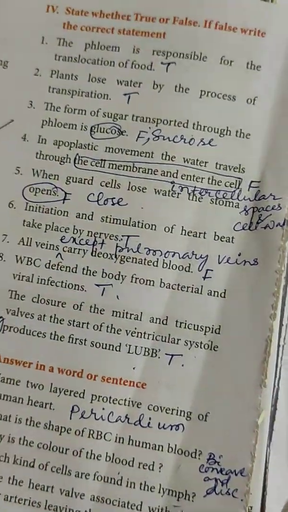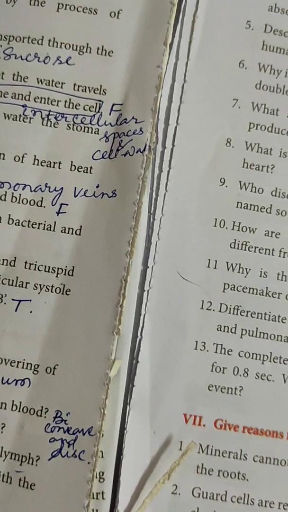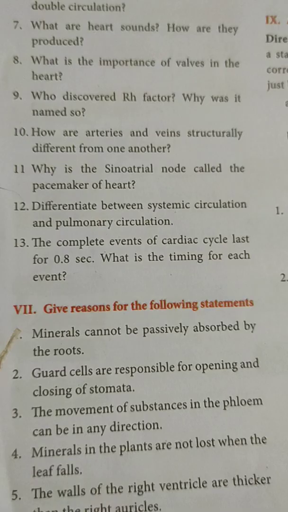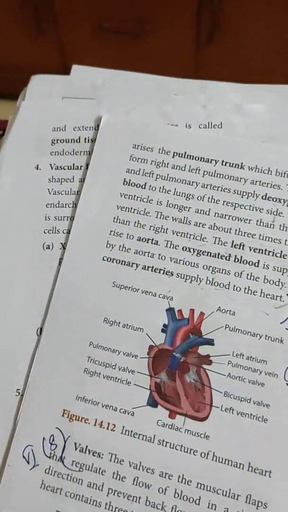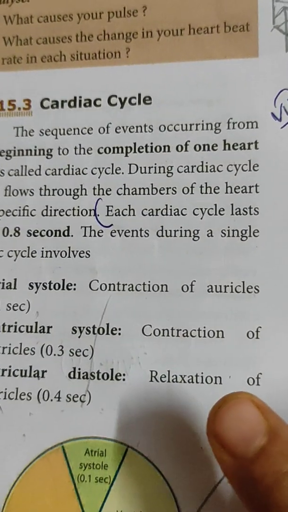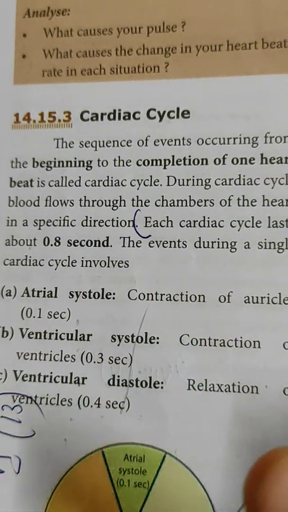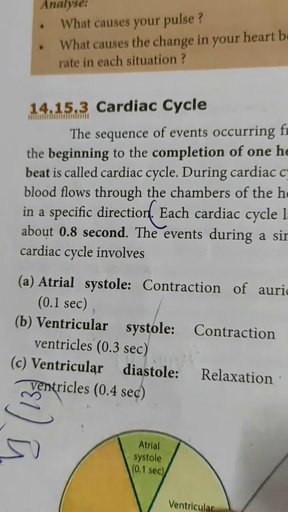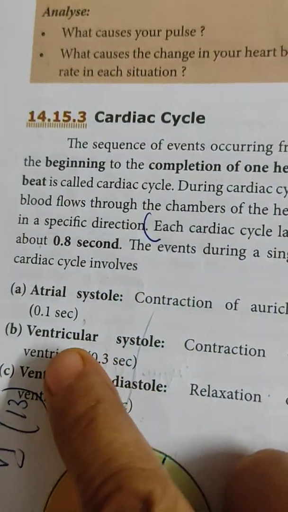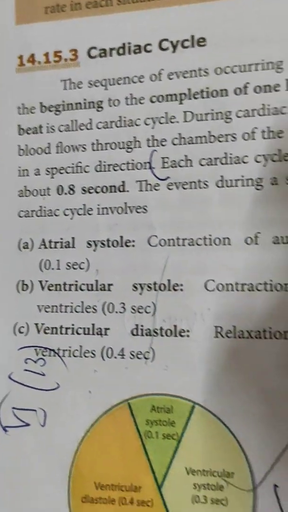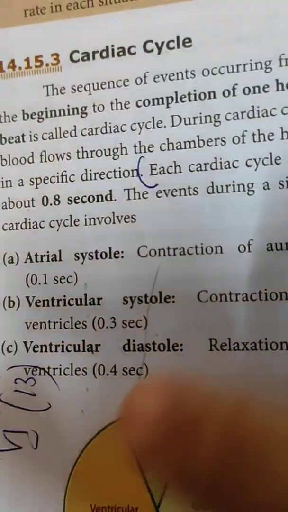Now the next one: the complete events of the cardiac cycle last for 0.8 seconds. What is the timing for each event? Come to page number 210. Each cardiac cycle lasts for 0.8 second. The events during a single cardiac cycle involve these 3 points, and the time is very, very important: atrial systole 0.1 second, ventricular systole 0.3 second, and ventricular diastole 0.4 second. That is very, very important. These are all 2 marks questions.